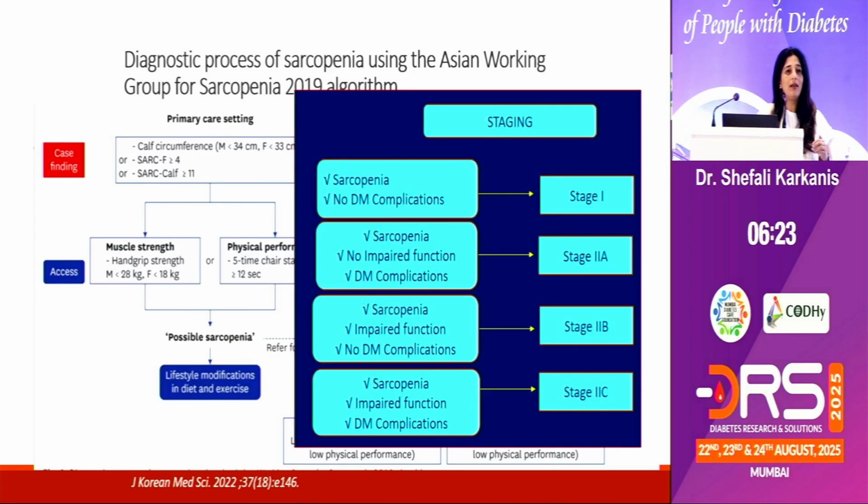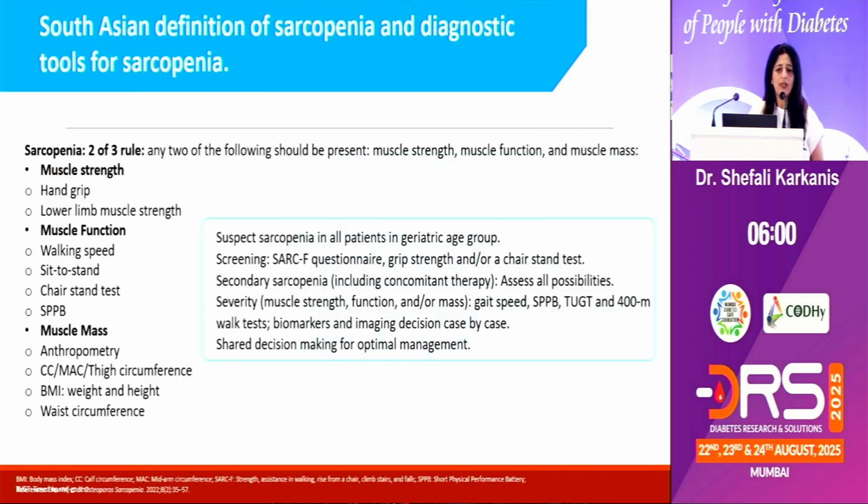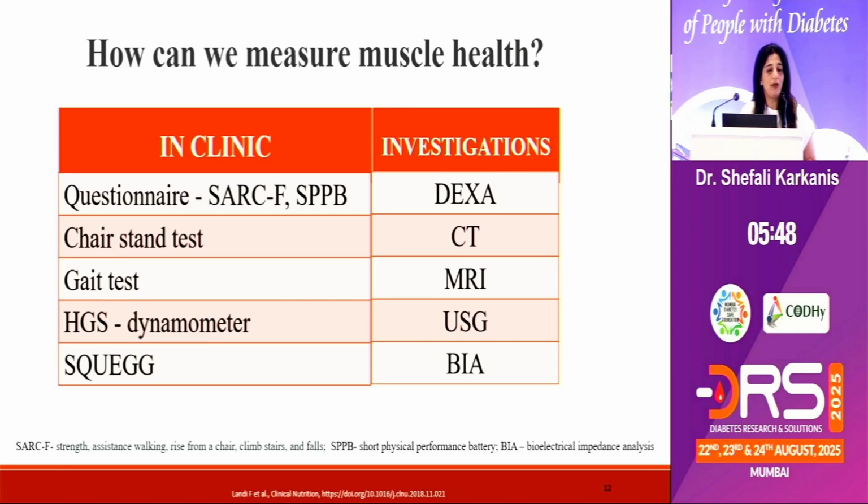And depending upon the complications which are present, you can actually grade or stage the severity of sarcopenia, where stage 1 is there is sarcopenia but no diabetic complications. Stage 2A is sarcopenia with no impaired function but with diabetic complications. Stage 2B is sarcopenia, impaired function but no diabetic complications. And stage 2C is having all of the 3. So there is also a rule of 2 of 3. If the muscle strength is reduced, muscle function is reduced, or muscle mass is reduced, any 2 out of 3, if they are present, you can confirm the diagnosis of sarcopenia.